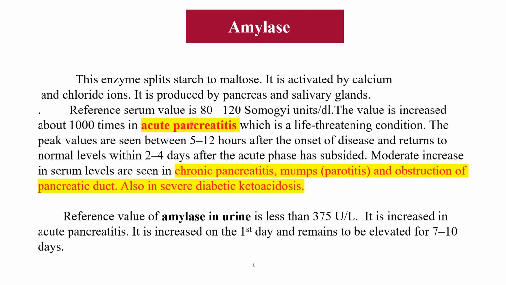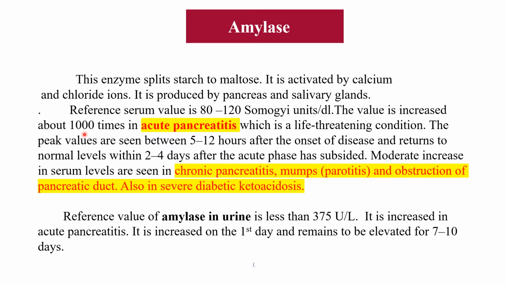So normal level is 80 to 120 and if it is moderately increased, it may be chronic pancreatitis or it may be mumps or parotitis, which is an infection of parotid glands, and there can be obstruction of pancreatic duct, or also in severe diabetic ketoacidosis the level of amylase is moderately increased, and if it is very severely increased then that indicates acute pancreatitis.